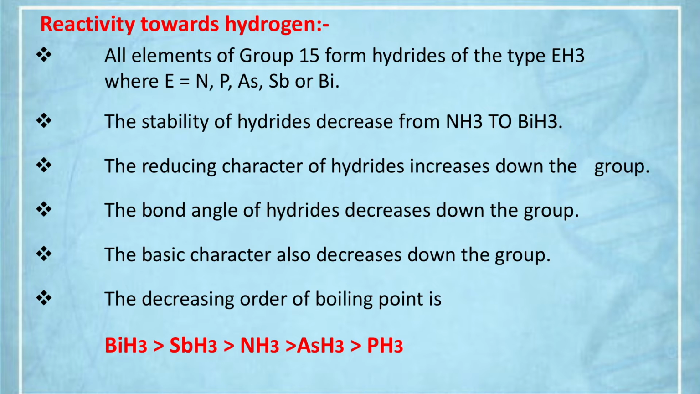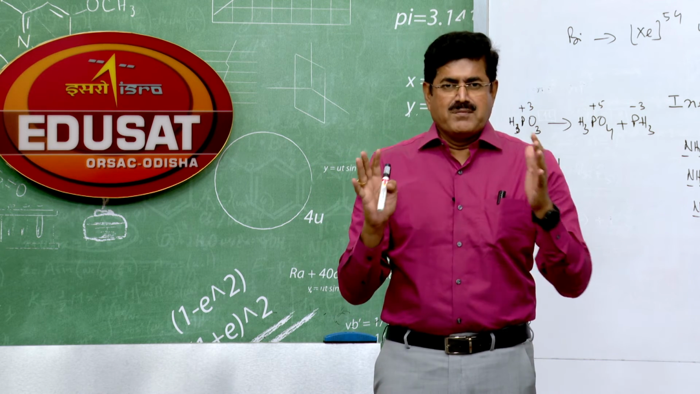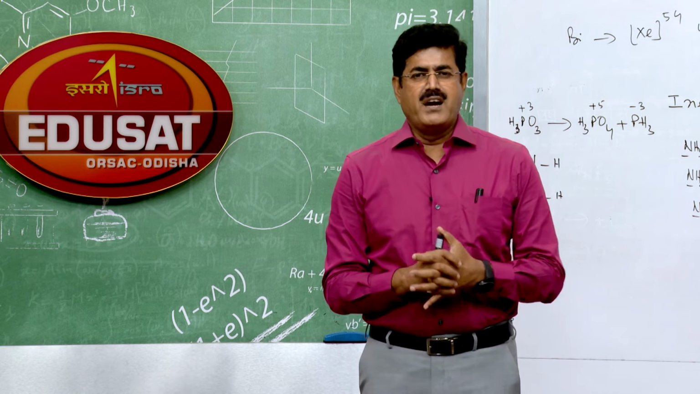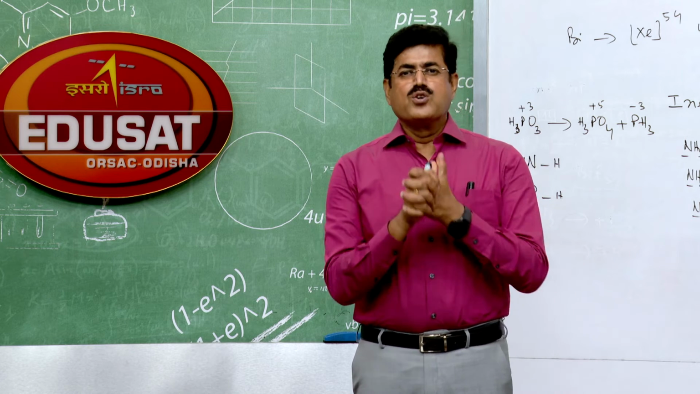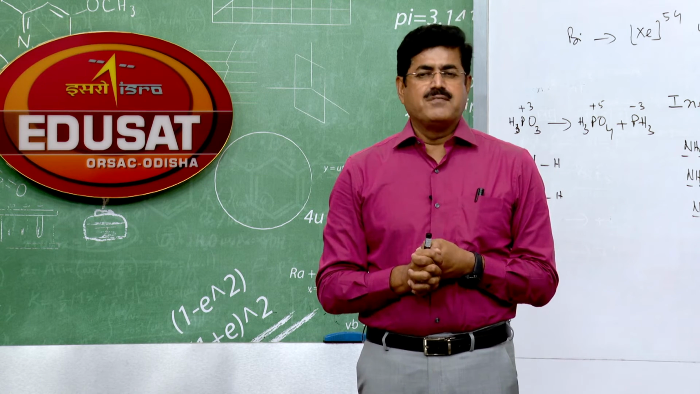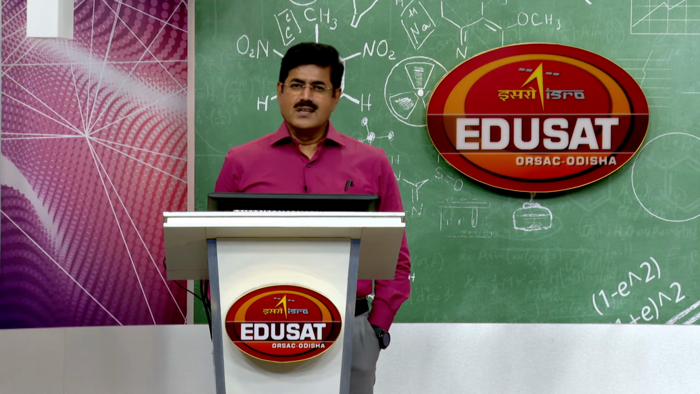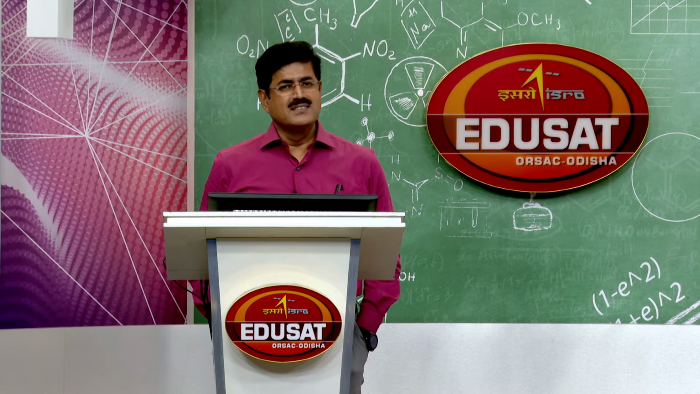See, it is bismuthine greater than stibine greater than ammonia greater than arsine greater than phosphine. Okay, so this is about one of the important chemical properties of 15th group elements, that is reactivity towards hydrogen to form the hydrides of the type EH3. In the last class, we discussed reactivity towards hydrogen of 15th group elements.